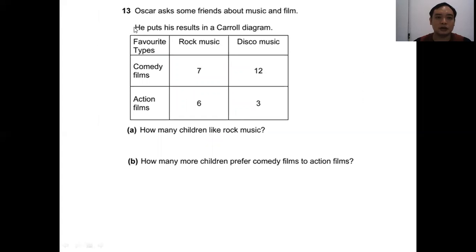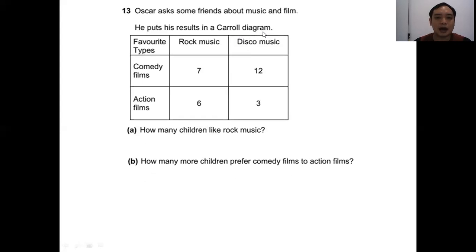Question 13. Oscar asks some friends about music and film. He puts his results in a Carroll diagram. Favorite types: comedy films, action films, rock music, disco music. A. How many children like rock music? B. How many more children prefer comedy films to action films?